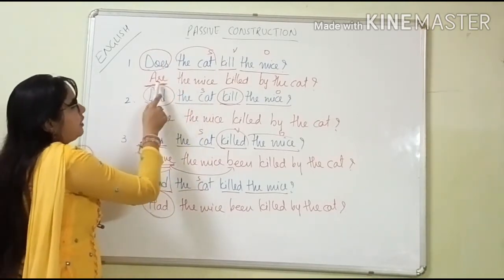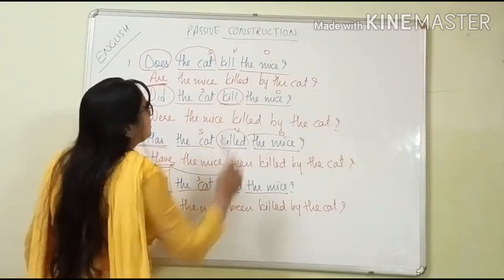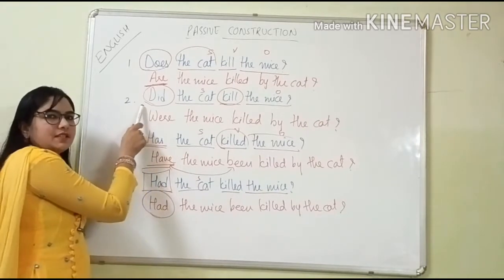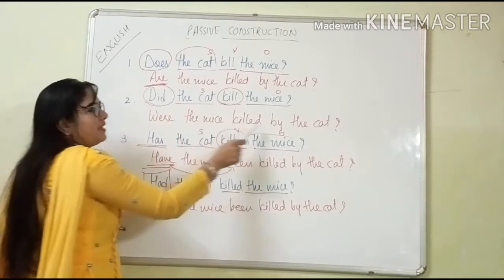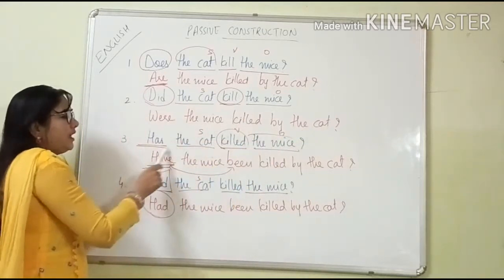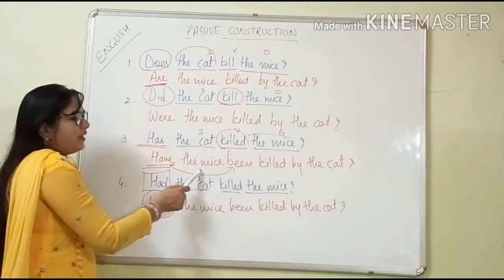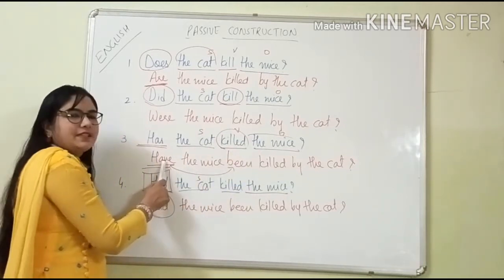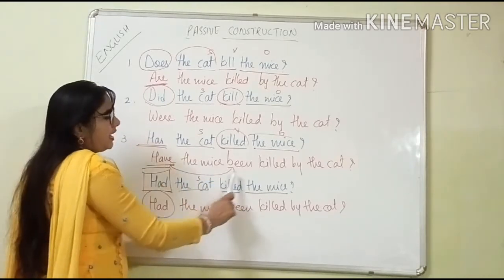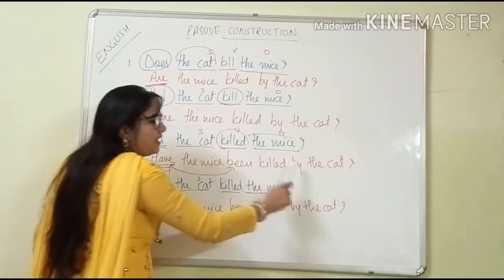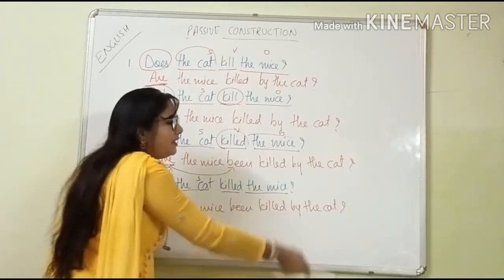This is converted into are, then again object, verb and the subject. Same like that, because it is a past tense here and this is plural form, we are keeping here were. The mice killed by the cat. Has is given, but we are keeping here have because it is the plural form. Then we are keeping the object, the mice, because have is there. With have, been is obviously coming, definitely coming. So with have, we are keeping here been. Have the mice been killed by the cat? And same like that, had the mice been killed by the cat?